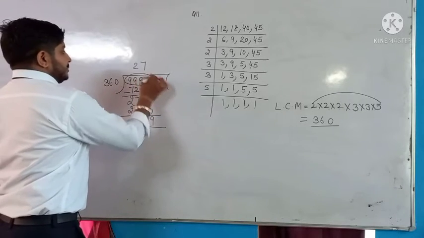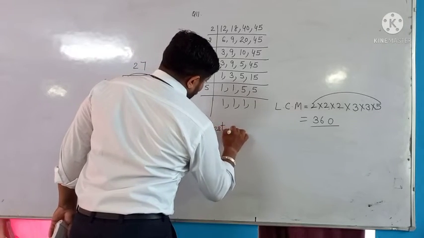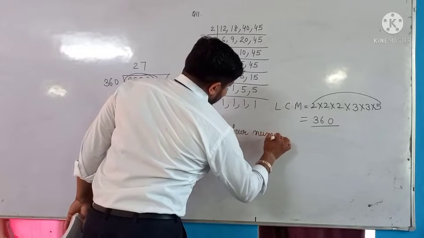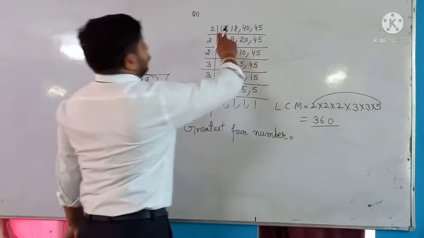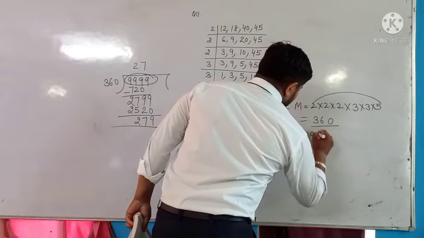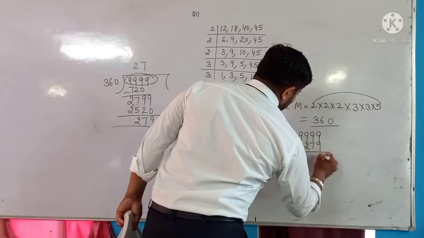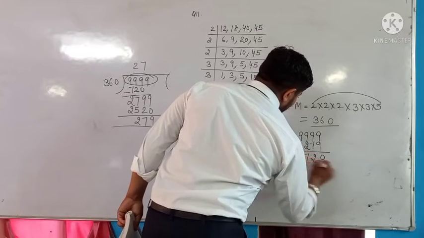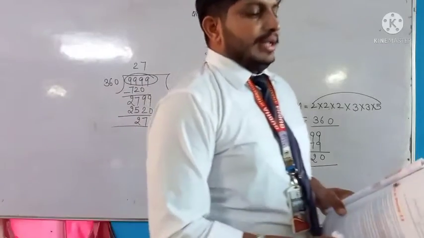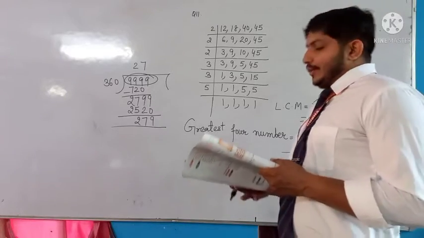This means the greatest 4-digit number that is exactly divisible by 12, 18, 40 and 45. We subtract from this number, beta, from the greatest 4-digit number, we subtract 279. So 9720 is your greatest 4-digit number that is exactly divisible by 12, 18, 40 and 45.